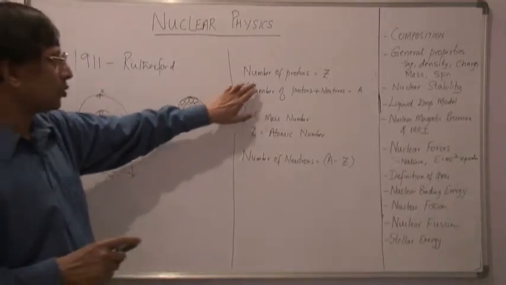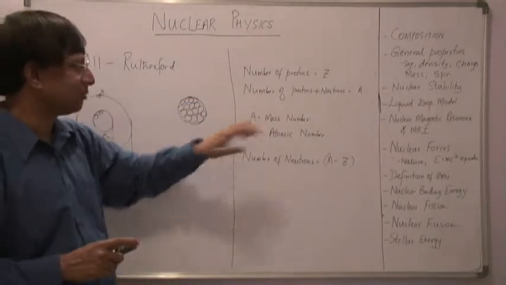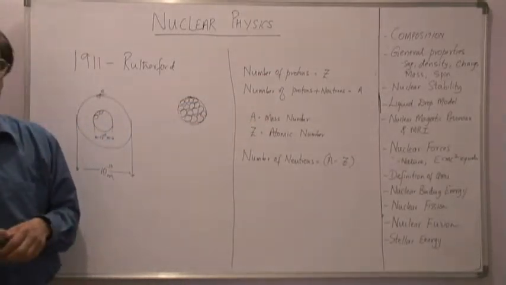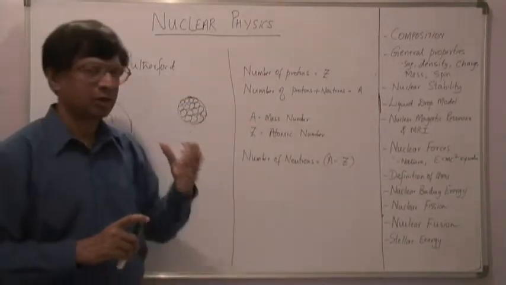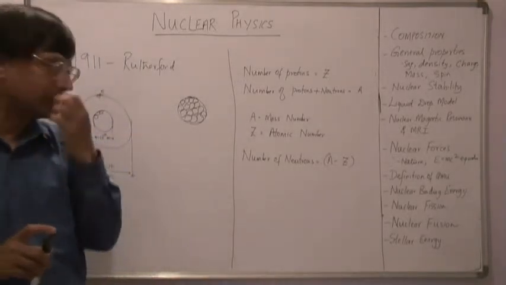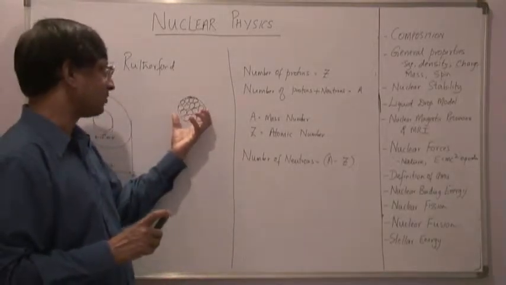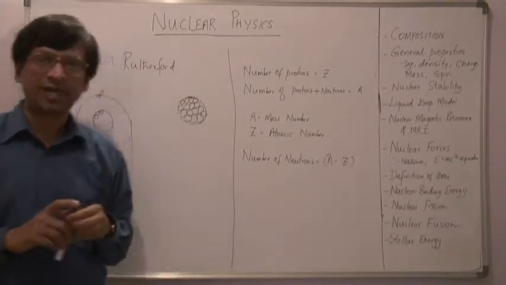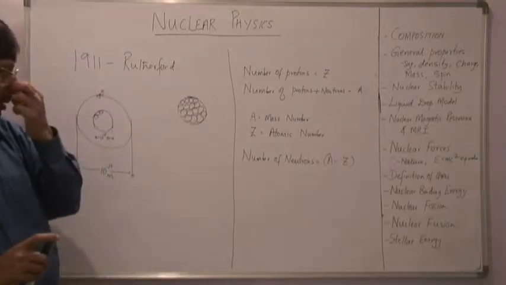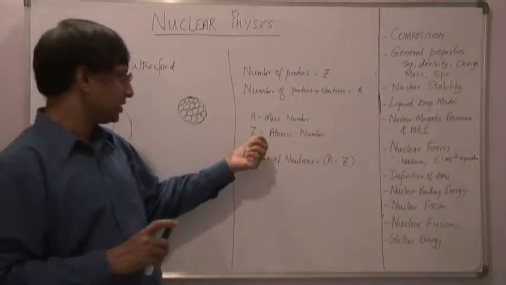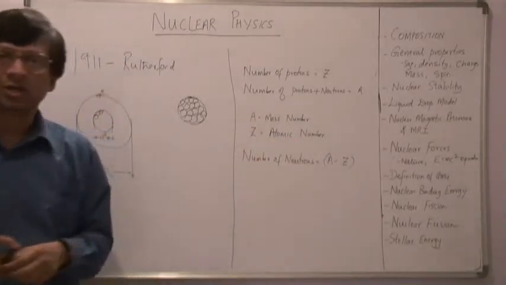Now we talked about two concepts here. One is the mass number, represented by the character A. The mass number of a nucleus stands for the number of nucleons inside the nucleus. And Z stands for the atomic number.